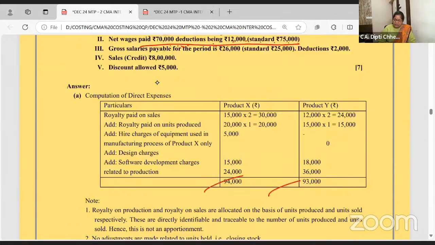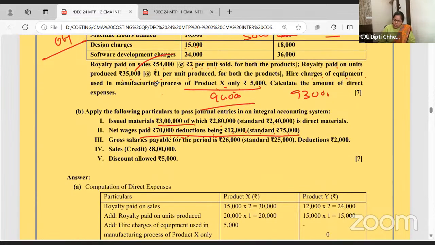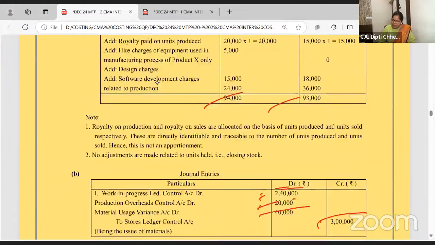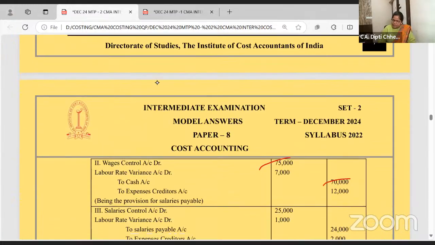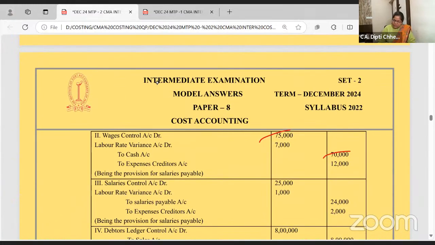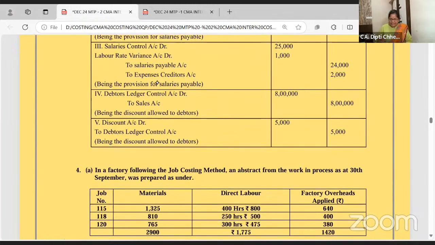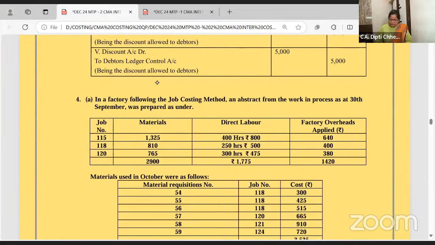And they have given 12,000 as deduction in the net wages of 70,000. So these wages you have to adjust from the creditors account. I don't know. I feel they won't ask like this, leave it.